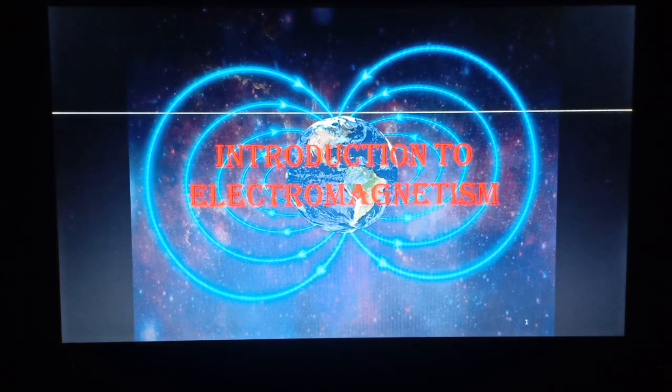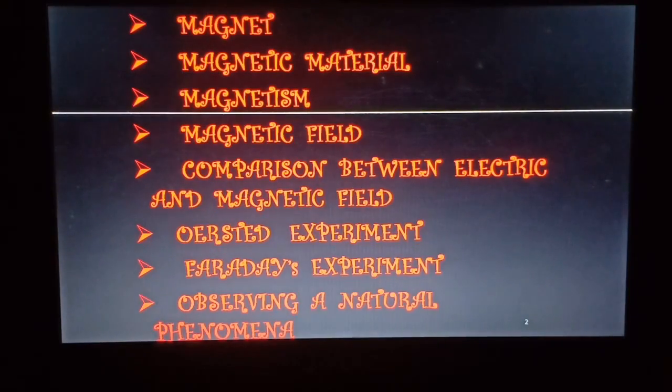So let us start with the introduction to electromagnetism. In this video, we will systematically study, one by one, the key points of this chapter that I have mentioned earlier, which are essential for understanding it. The key points are: first magnet, then magnetic materials, magnetism, magnetic field, comparison between electric and magnetic field, Oersted's experiment, Faraday's experiment, and at last we will observe a natural phenomenon from our daily life and try to establish the logic behind it.